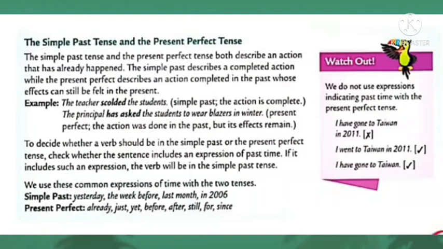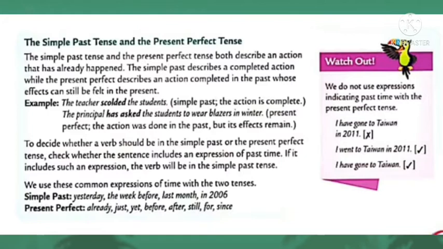The simple past tense and the present perfect tense. The simple past tense and the present perfect tense both describe an action that has already happened. The simple past describes a completed action while the present perfect describes an action completed in the past whose effects can still be felt in the present. Example: the teacher scolded the students. It's simple past. The action is complete.